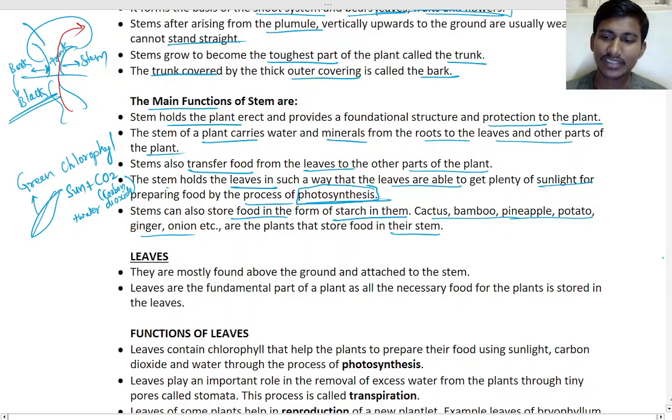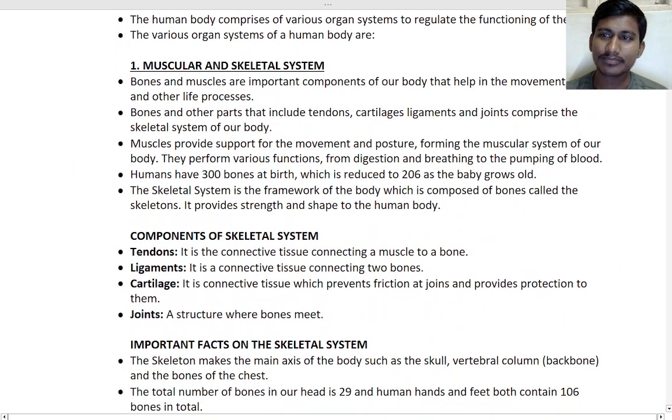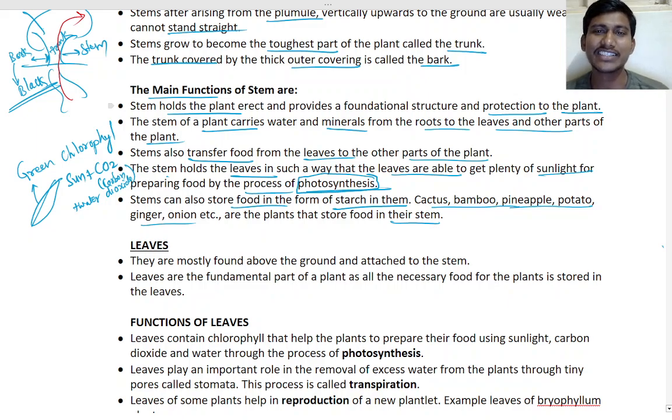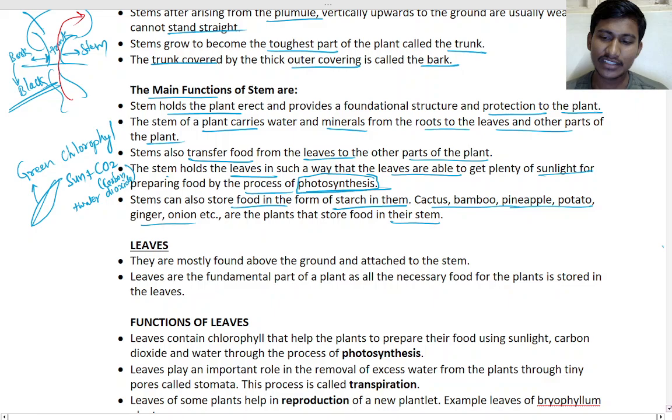Understand? Yes, because that is the functionality. If it is underground, it is not depending on that, it is depending on the function. Depending on what it does, what work it does, depending on that it is stem. Okay, understand? Yes, sir.